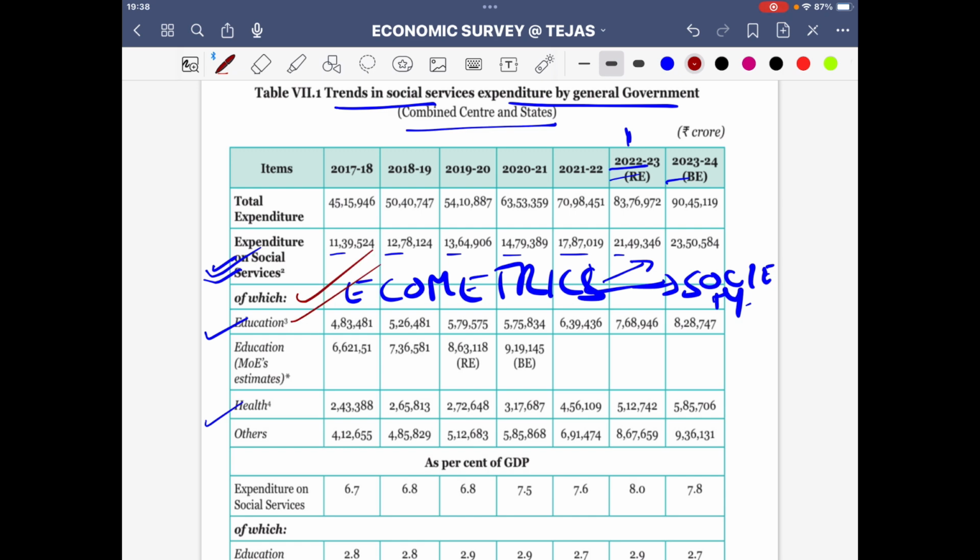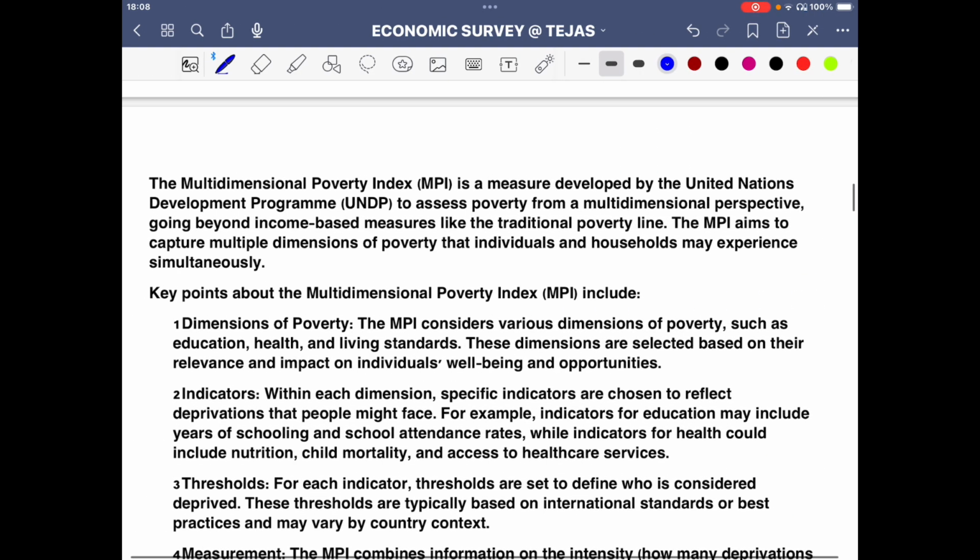Let's continue. Next, mentioned in the Economic Survey, is the Multidimensional Poverty Index. Poverty, again, is multidimensional. Poverty is not just the calorie thing that you get to see.